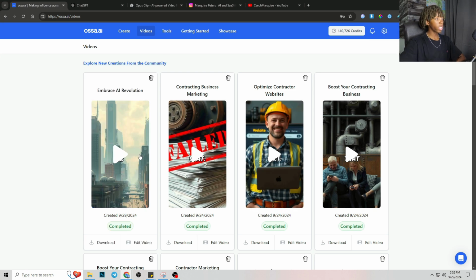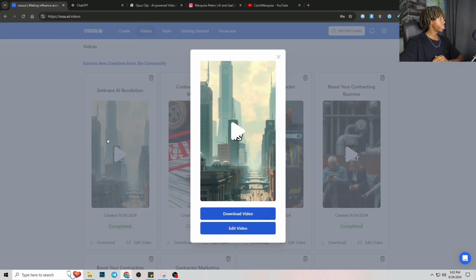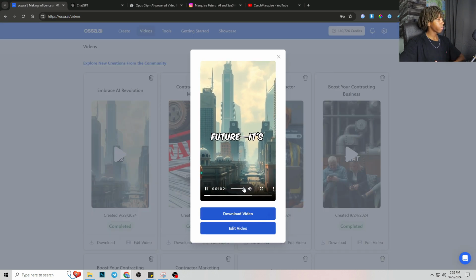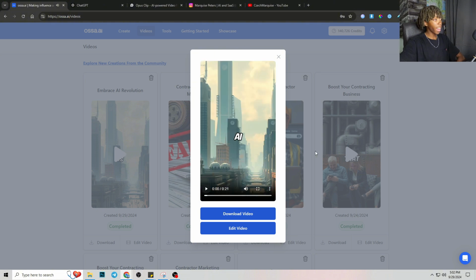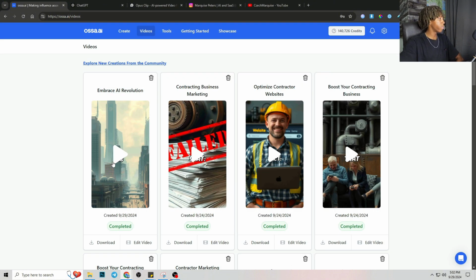Okay, so that was way quicker than I thought. That was like 30 seconds. So once the video is done, you can click the preview here. So that's the preview right there, and it actually turned out really well. I love this tool. I've been using it, as you can tell. This is my favorite faceless tool to use.